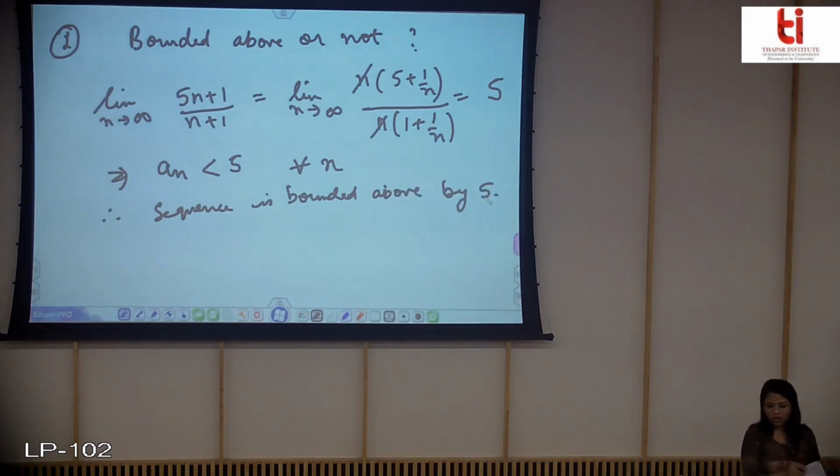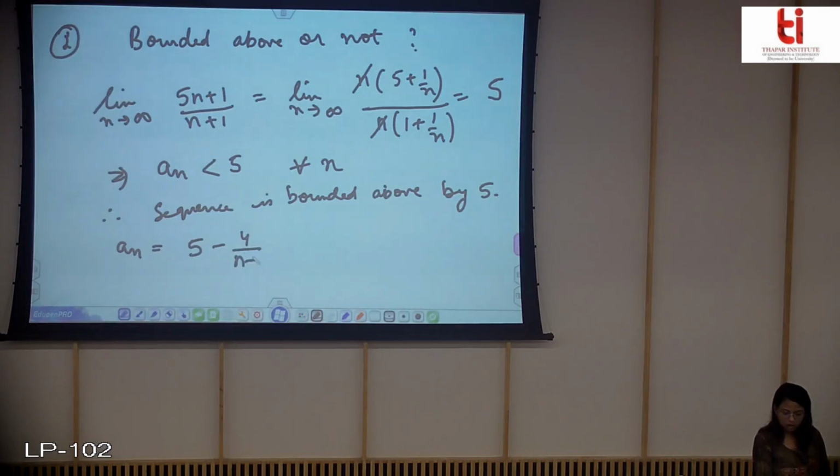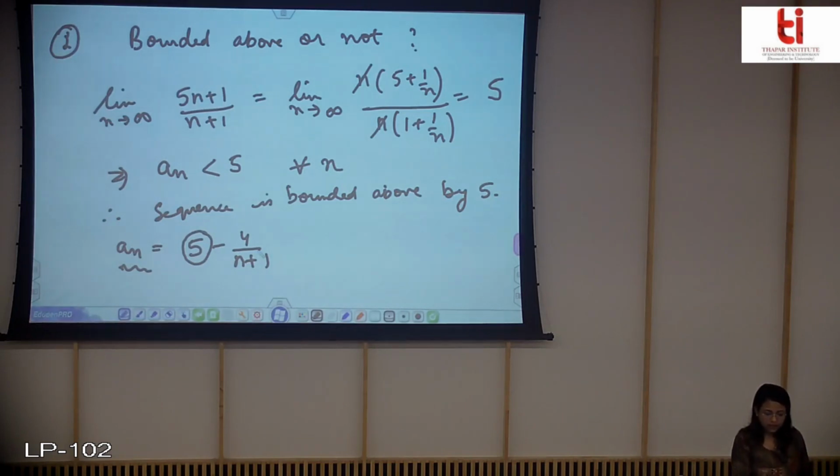Or you can use the other method also, that you can write this a_n as this. Now from this also you can observe that 5 will be its upper bound, and obviously it will be its least upper bound. So from this also you can see that a_n is less than 5. So it is clear that it is bounded from above.